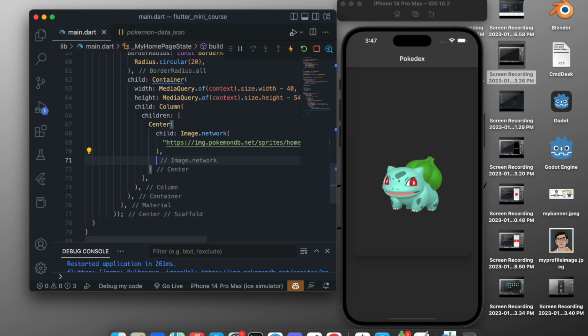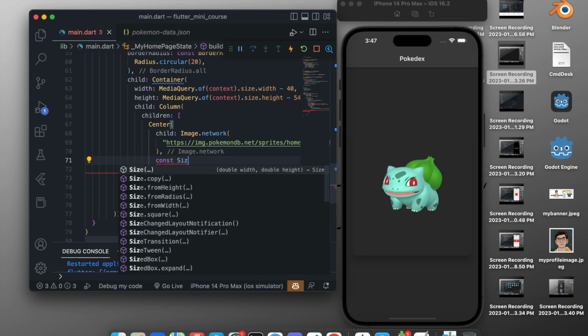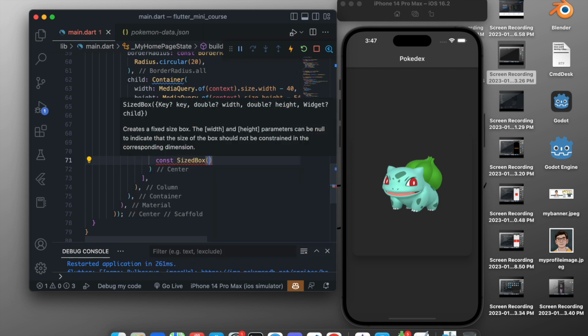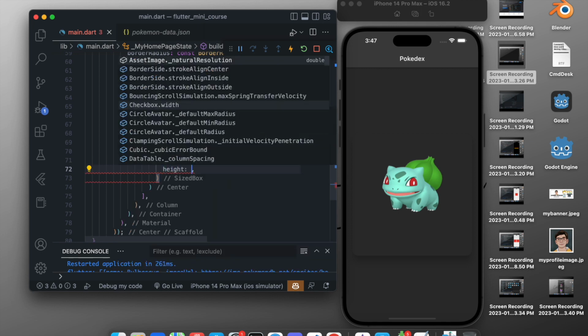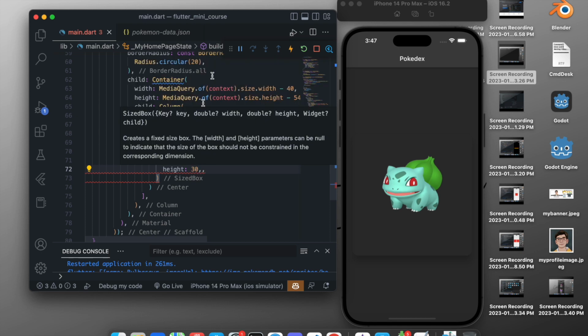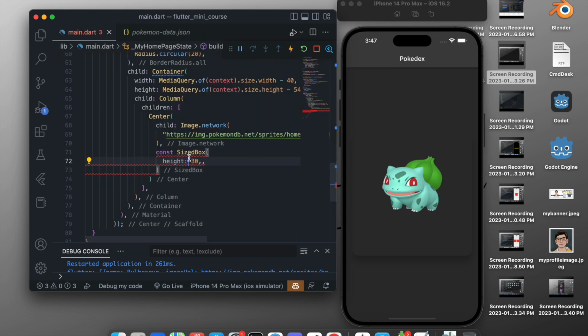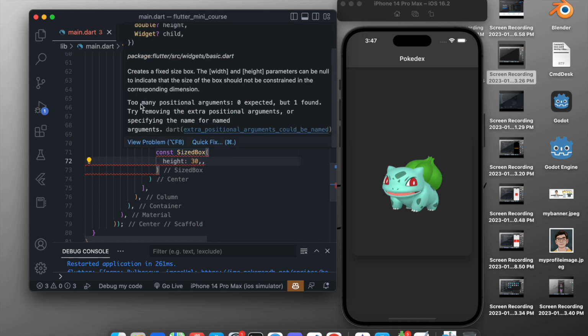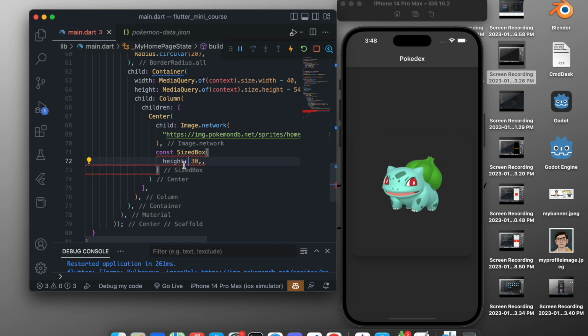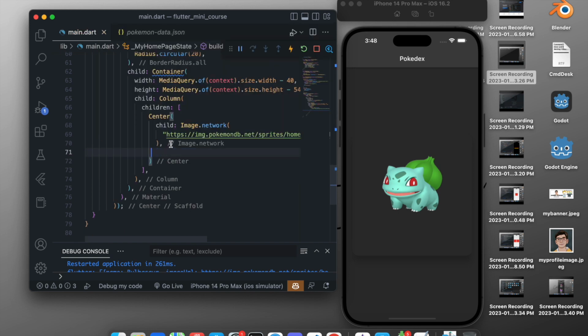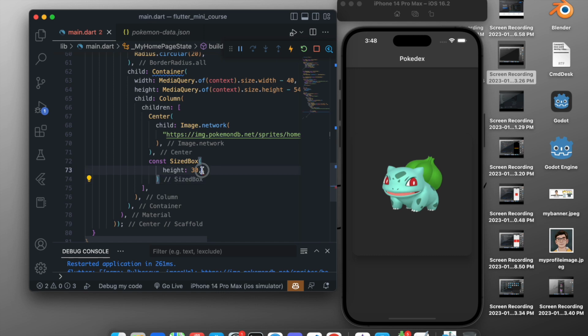So here we will add a size box, so constant, and it will be a size box, and the height of this size box will be something like 30 to give it a proper height between the title and the Pokemon. And now it's giving an error. So what's the error? Too many positional arguments, 0 expected. Okay, instead of the column, we added it in the center, so cut it from here and add it after the center, that is inside the column, and this should work. And there are 2 commas, so add 1 comma and 1 comma right here.